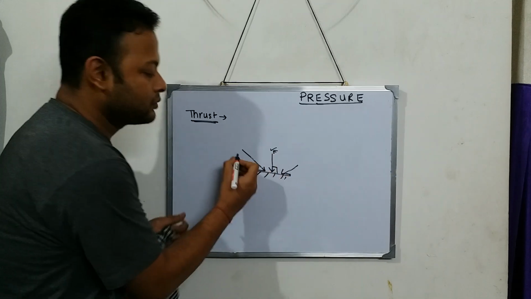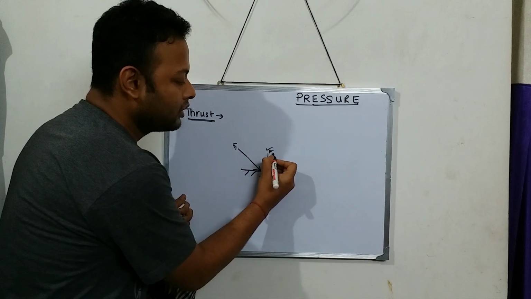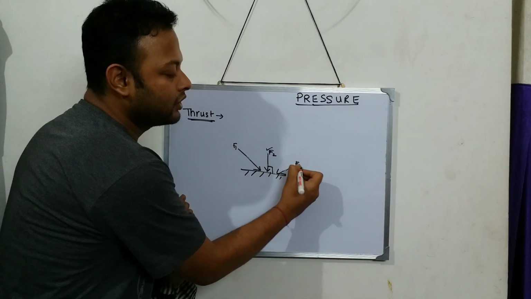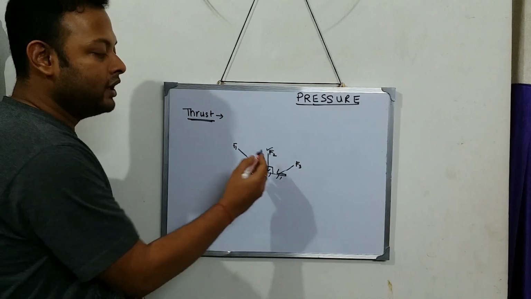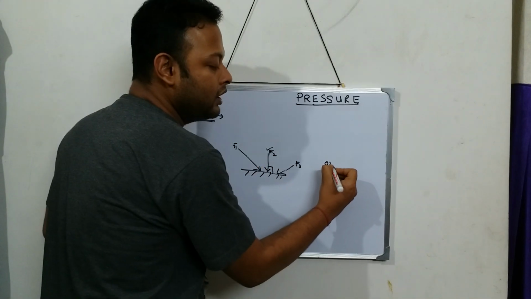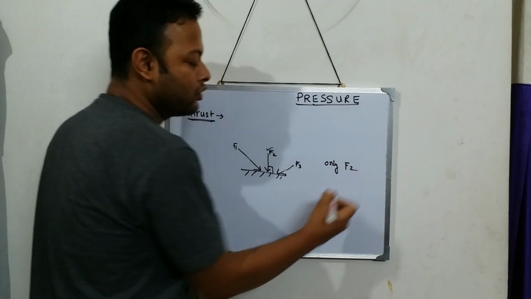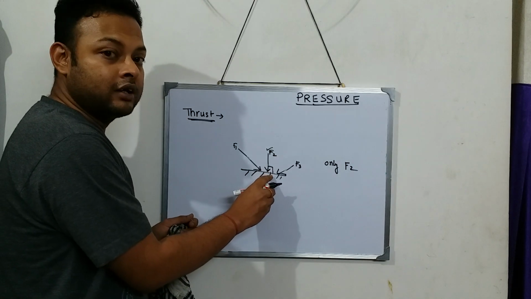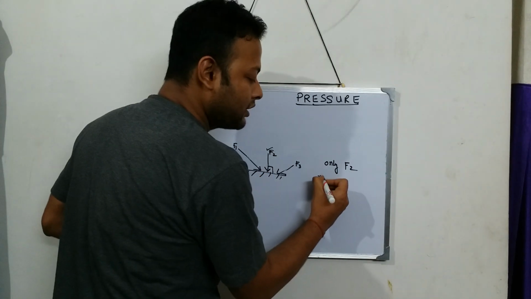I'm writing these forces as F1, F2 and F3. Out of these, only F2 makes an angle of 90 degrees with the surface.